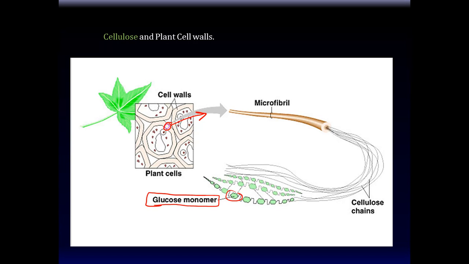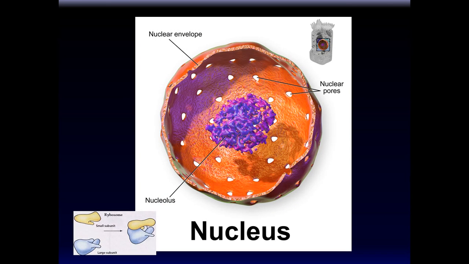Okay. Remember, glucose plus fructose give you sucrose, which is table sugar. That's sugar that you eat. But the same glucose that's in the sugar is in cellulose, but connected differently. So the way sugar monomers are connected, the pattern of connection, is what determines the difference between different types of polysaccharides. The pattern of connection determines whether it's going to be cellulose or other types of sugars or starches. So that's the basic structure of the cell wall.